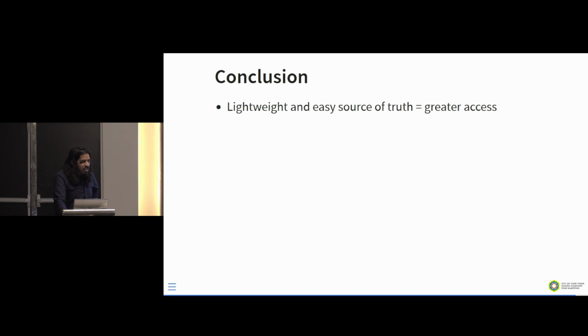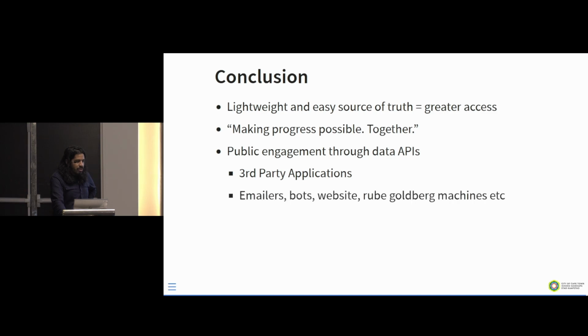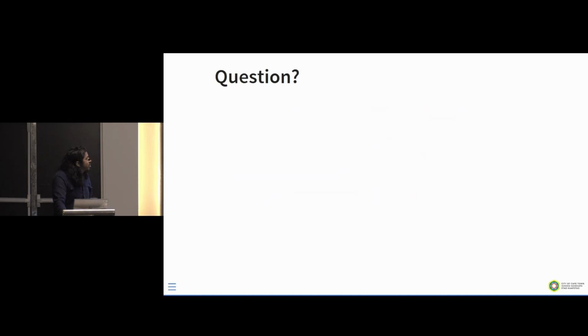Okay, so just to conclude, and I think I went way too fast maybe, there is some time for questions. A lightweight and easy source of truth equals greater access. It goes back to our key motto at the city, making progress possible together, and public engagement through data APIs. That's one of the key goals of our team: to engage with the public through data APIs. So this is third-party applications, emailers, bots, websites, your own Rube Goldberg machine sitting somewhere. That's basically how we work and what we'd like to do. And then, I think it's time for questions.